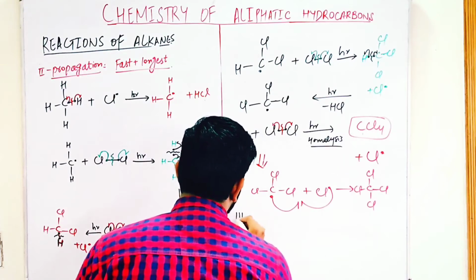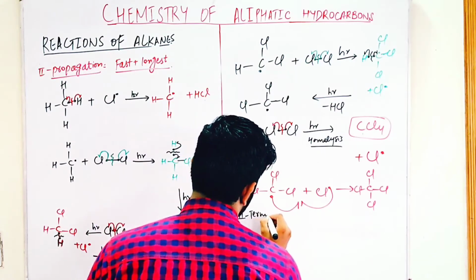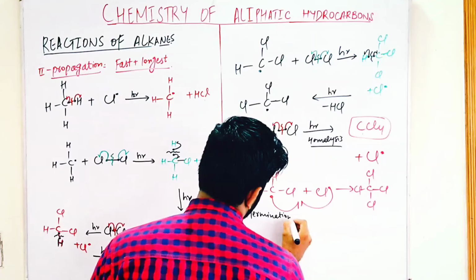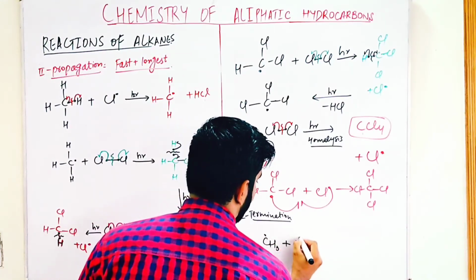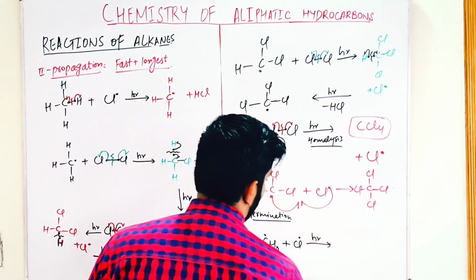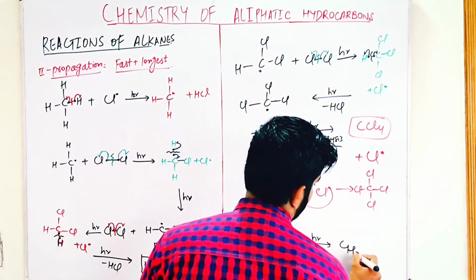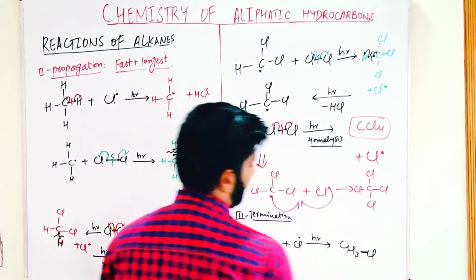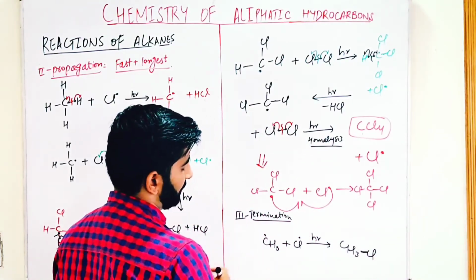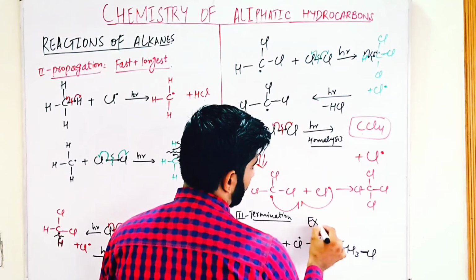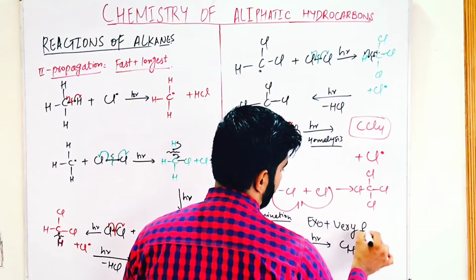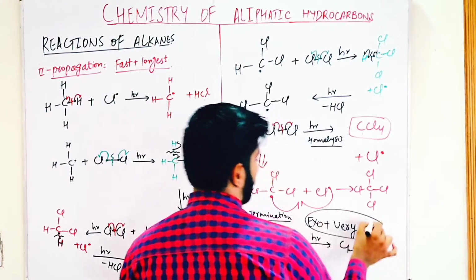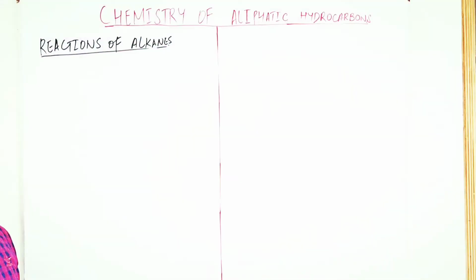The last step is called termination. The third step is termination. When the methyl free radical and chlorine free radical combine, then termination takes place. Methyl chloride is formed, and this step is exothermic, plus this step is very fast.